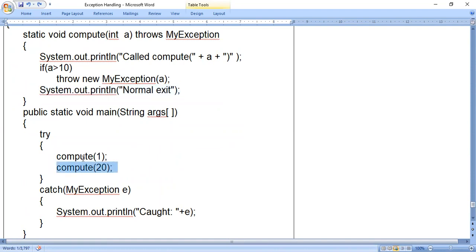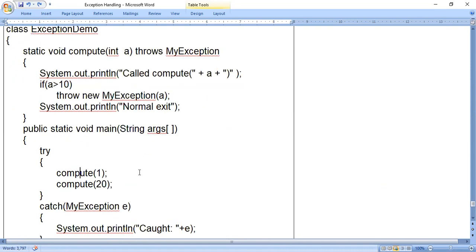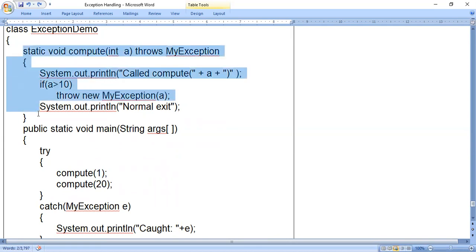Compute is a static method, so I need not create an object of class ExceptionDemo to call it. If the method is static, you can call it directly without creating an object. Compute of 1, where 1 is an argument value. I used 1 here because I have one parameter in the compute method, so it should match.